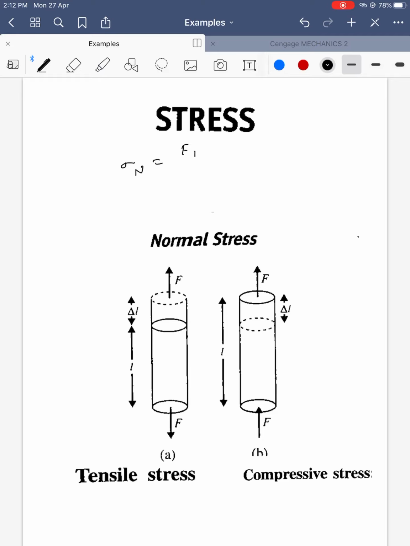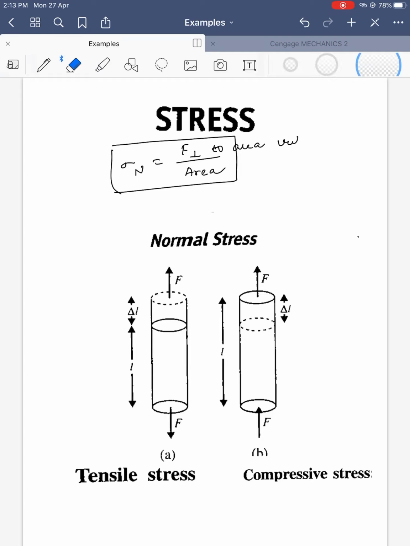It is the force perpendicular to the area, divided by area. We can say force acting perpendicular to the area vector. Force perpendicular to area, by area.